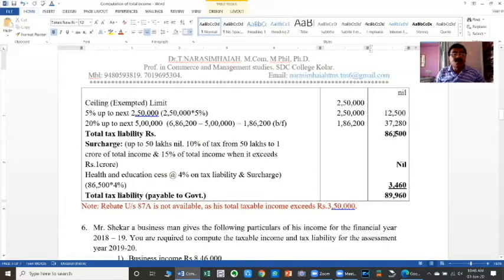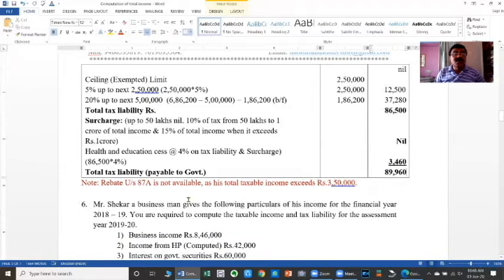On the 86,500, if we calculate 4%, it becomes 3,460. So therefore here total tax liability is 86,500 and cess is 3,460. Total tax liability payable by the assessee to the government is 89,960. Okay. So from this one, you have to give rebate of rupees 37.